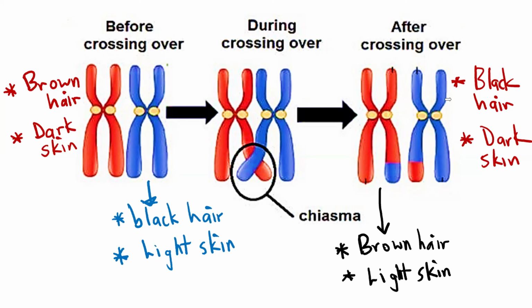And the same applies to your father as well. The chromosome of your father had black hair and light skin. It was coding for black hair color and light skin color. But now your father's chromosome is coding for black hair color and dark skin color. So what is the difference here? It is the dark skin. So where is your dad's chromosome now getting the dark skin all of a sudden? Where is it getting it, guys? The dark skin? From your mother. Yes, from the mother's chromosome. So that's the exchange that has happened there.